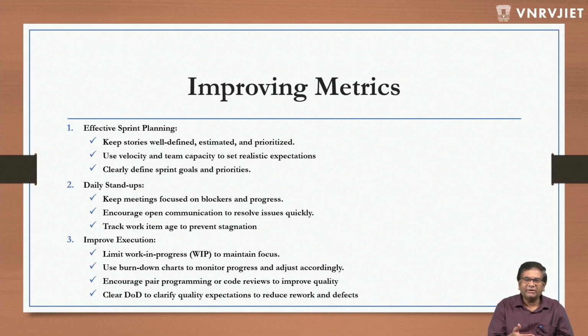Use burn-down charts to monitor progress and adjust accordingly. I think I already discussed that. Encourage pair programming or code reviews to improve quality. Code review and pair programming are very, very important. Pair programming is highly recommended in XP, not in Scrum. XP is extreme programming and requires pair programming a lot.